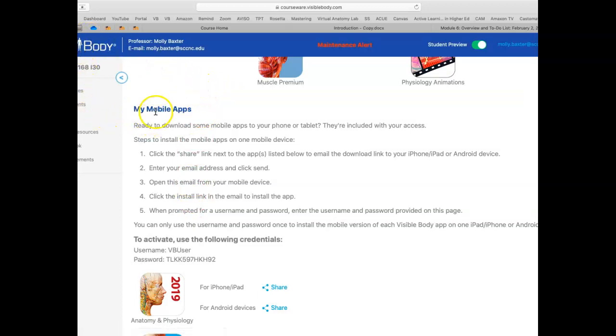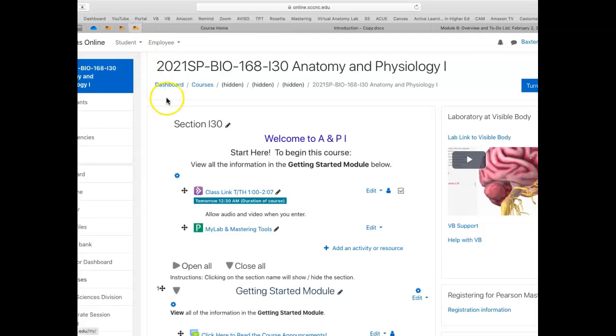Also, when you register at Visible Body, make sure you use your RAMS ID, your RAM mail. Do not use Gmail. Do not use anything else but RAM mail, because that is the only way I can get your assignments over into RAMS Online. I have to bring those assignments over, and I can't do it if you use the wrong email. So use your RAM mail when you're registering for both MyLab and Mastering and Visible Body.